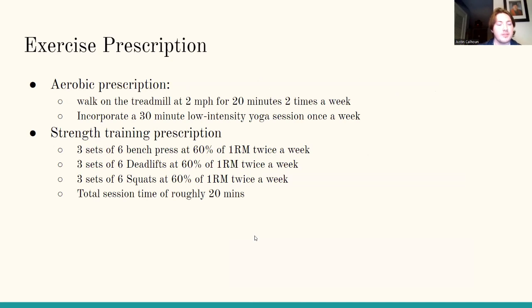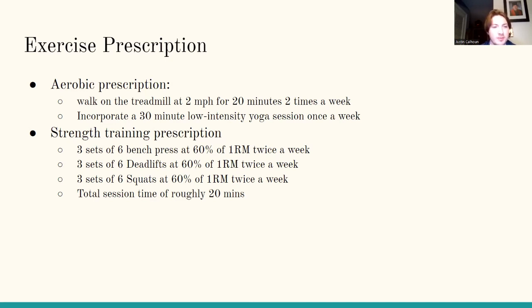So exercise prescription. For aerobic prescription, we have her walk on the treadmill at 2 miles per hour for 20 minutes at least 2 times a week. And we can incorporate a 30-minute low intensity yoga session once a week in order to get the recommended hour or so of low intensity aerobic exercise she needs.